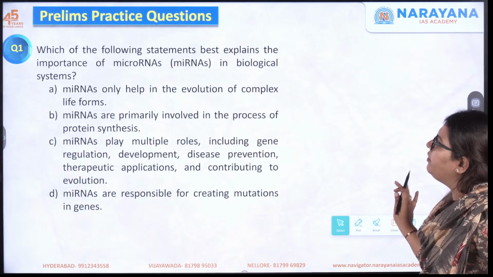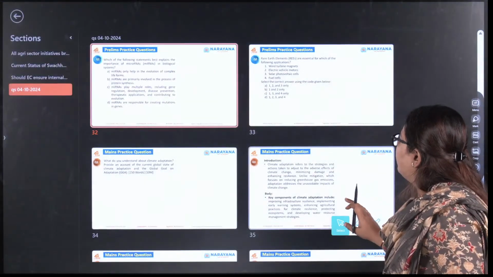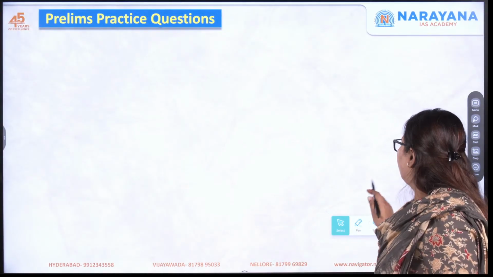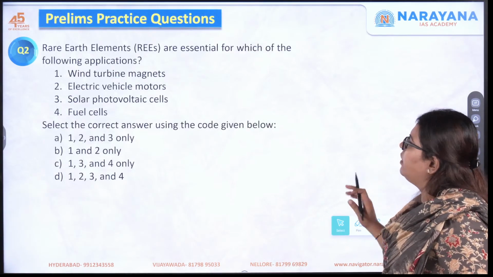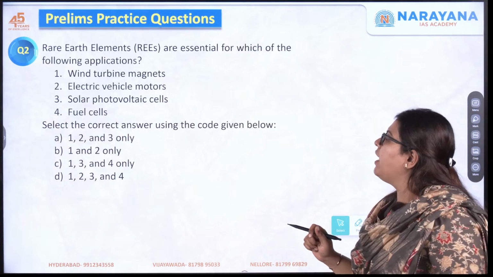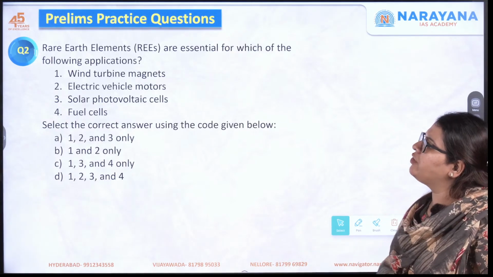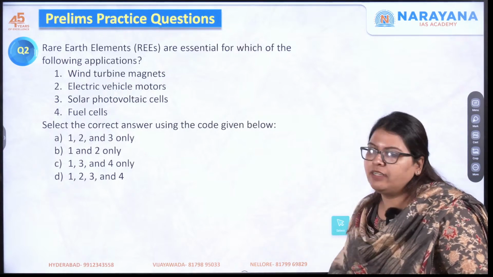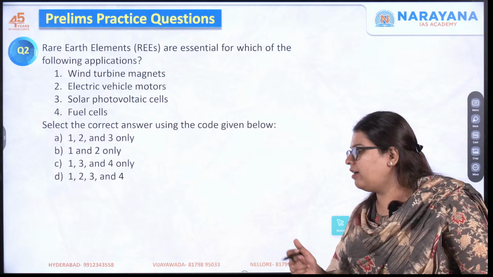Now moving forward. The second question reads, rare earth elements are essential for which of the following applications? First one, wind turbine magnets. I hope you recall the rare earth minerals, okay?